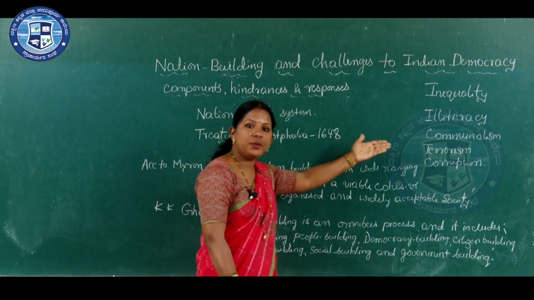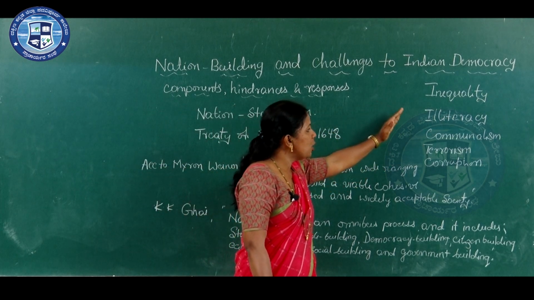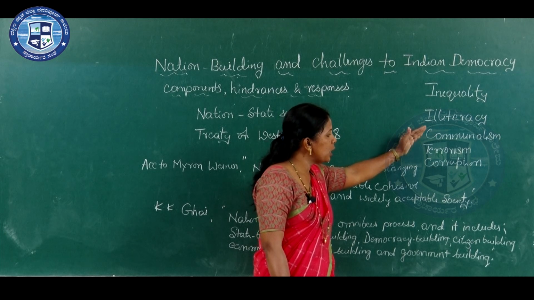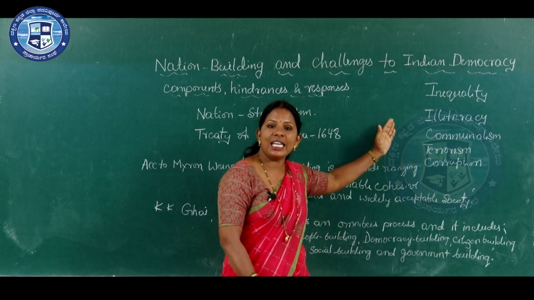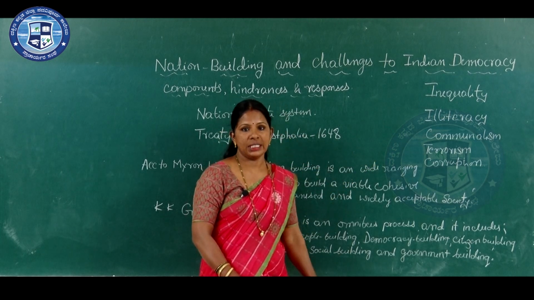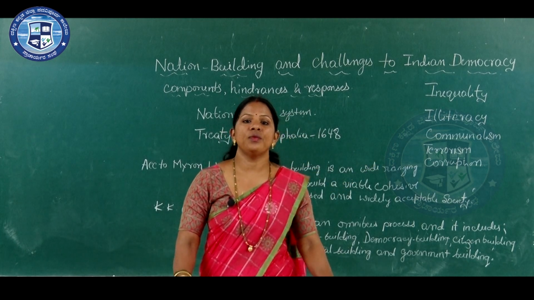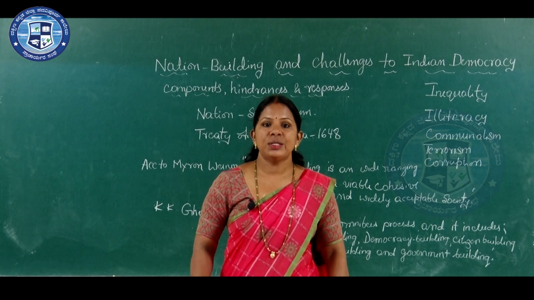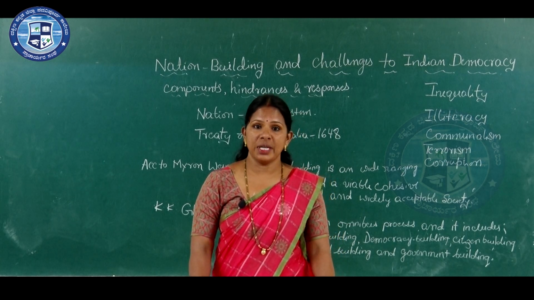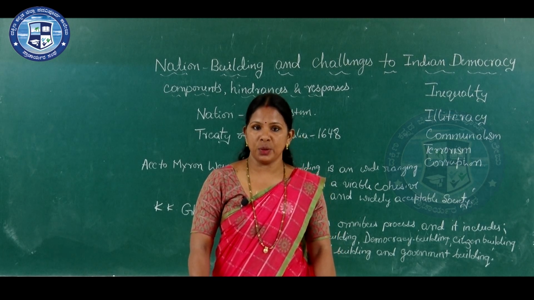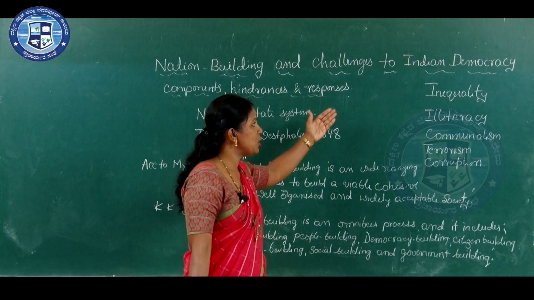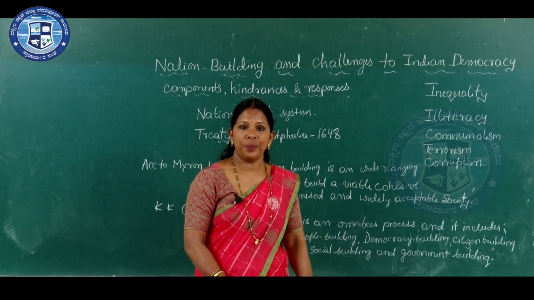In the next part we are going to study inequality, illiteracy, communalism, terrorism and corruption as the challenges to Indian democracy. India is a democratic country, so here nation building means our democracy building. That is why in the later part we are going to study the challenges to Indian democracy.